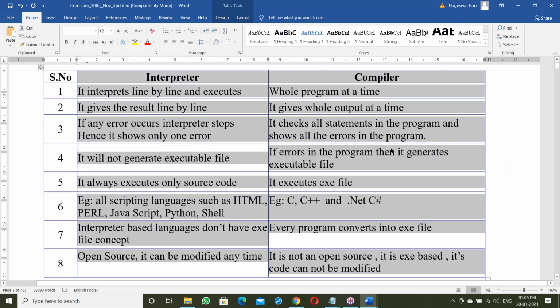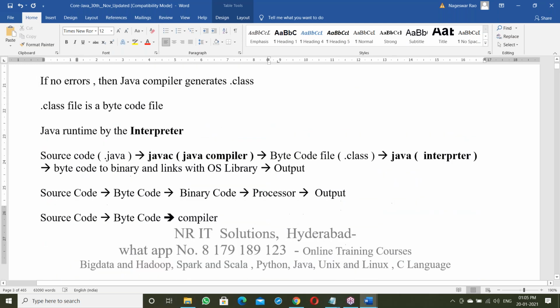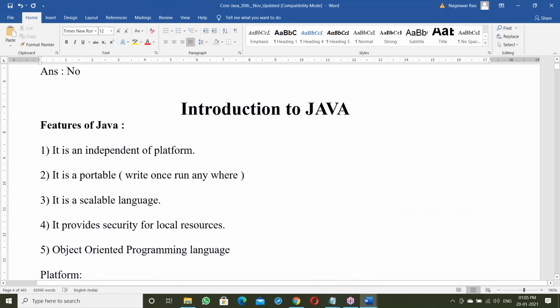Generally, people say the interpreter works line by line and the compiler compiles the whole program at a time. Anyone says only this point, but actually there are a lot of differences between interpreter and compiler. So the topic will continue tomorrow. Tomorrow we'll discuss the differences between interpreter and compiler, and after that we move to Java features. That's all for today.